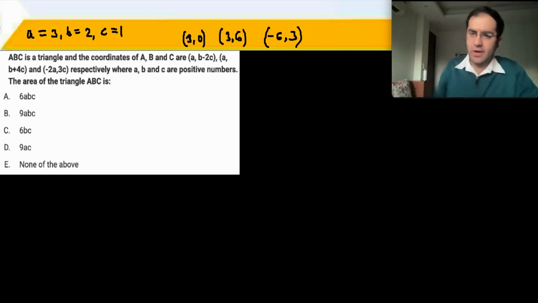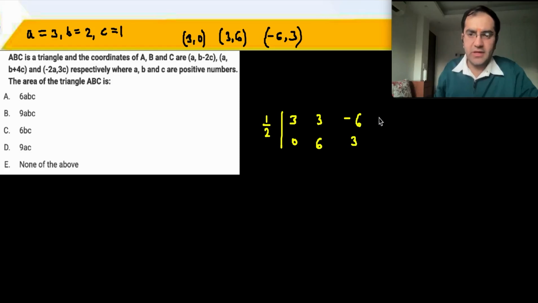Not required. Let's just calculate the area. We know the formula for area of any polygon. Half x1 y1, x2 y2, x3 y3 and again x1 y1. This should give us the area for this structure.